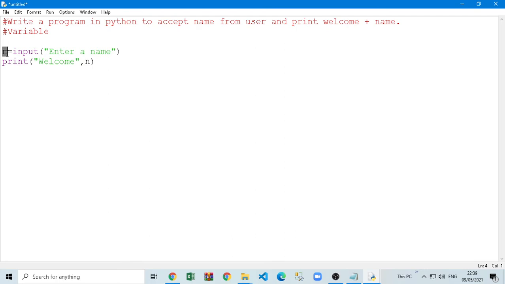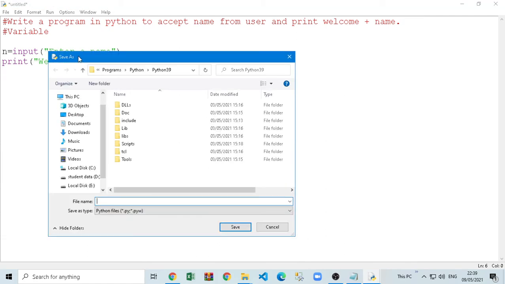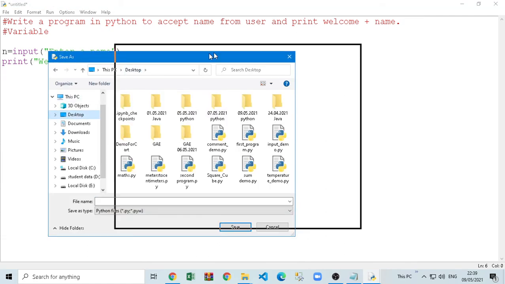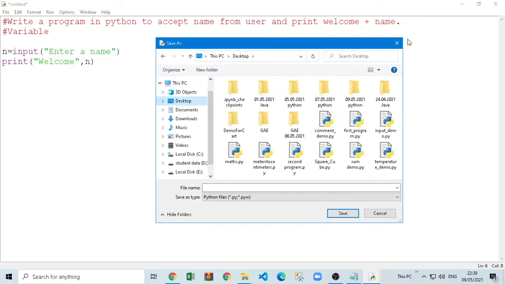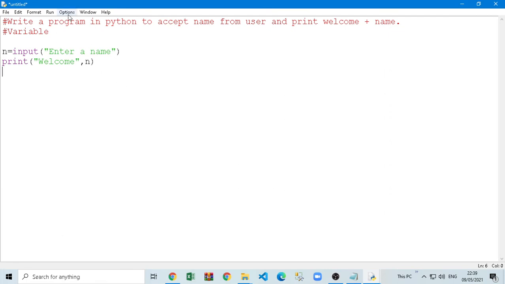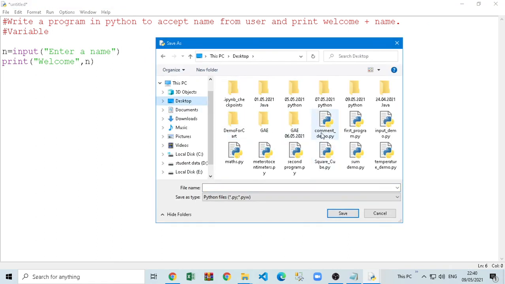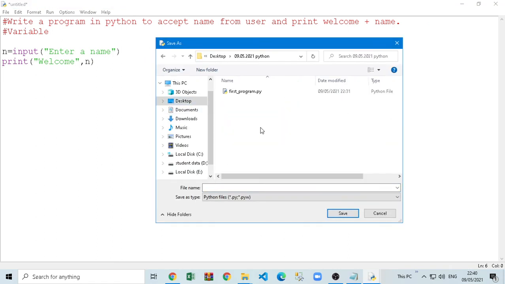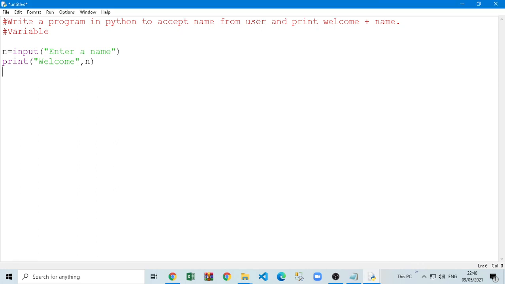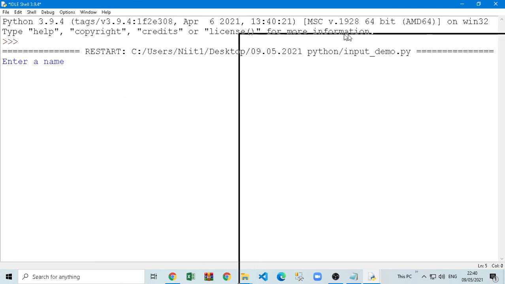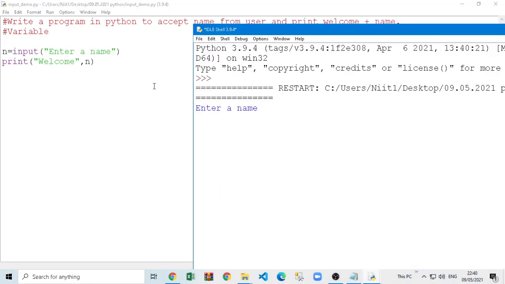But currently, just focus on the code. I will show you how the code is going to give the output. We'll see the code and output side by side, so you will understand it easily. So I'm going to store it on the desktop as 9/5/2021, and this is our input demo. Save it. Now let's see the code and output side by side.